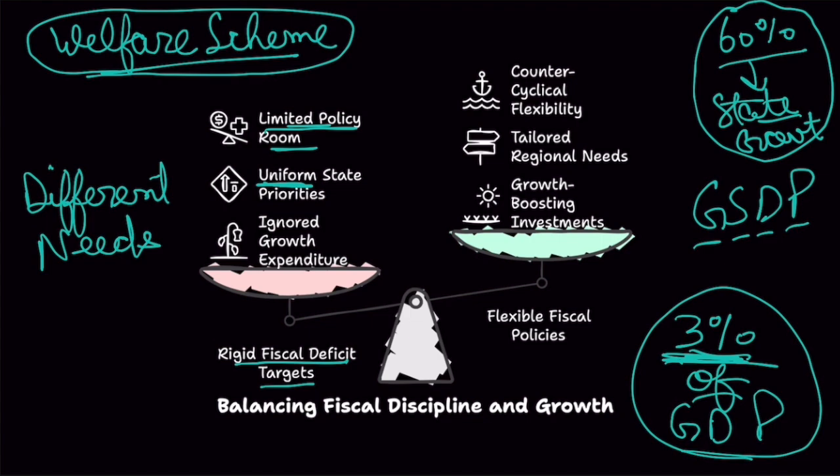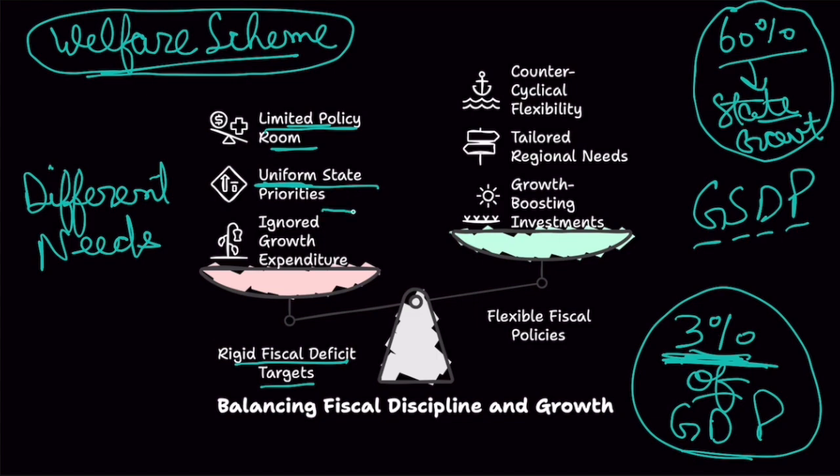But because this 3% target for states is uniform, every state has to maintain it. Therefore, these eastern and northeastern states also have to maintain it, and they don't have enough resources to finance their infrastructure, right? So at least for these states, there should be some flexibility. But we are following this uniform fiscal deficit target for all states.